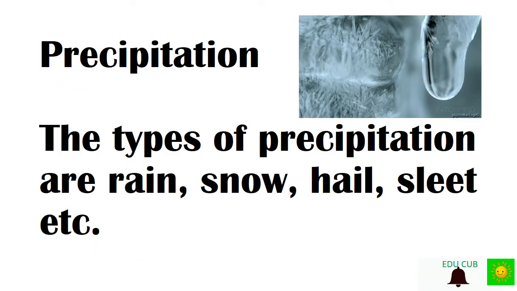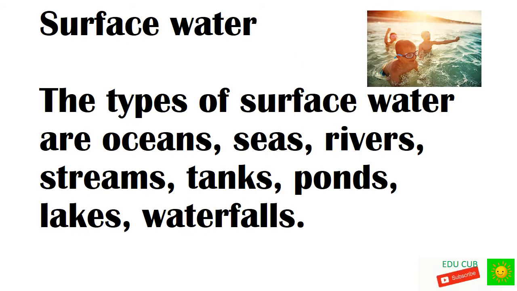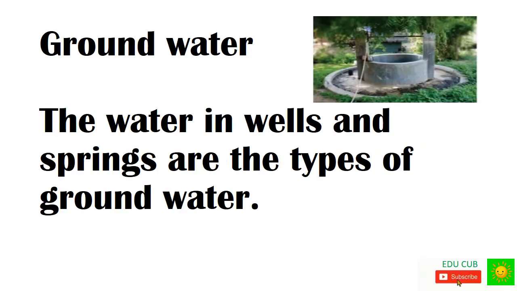Let's see what precipitation is. The types of precipitation are rain, snow, hail, sleet, etc. Surface water. Types of surface water are oceans, seas, rivers, streams, tanks, ponds, lakes, waterfalls. Groundwater. The water in wells and springs are the types of groundwater.